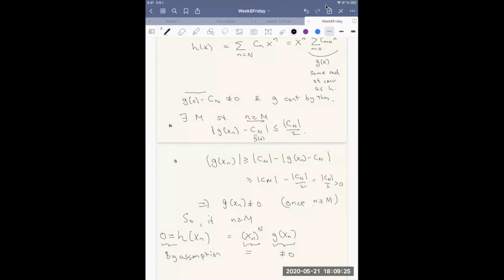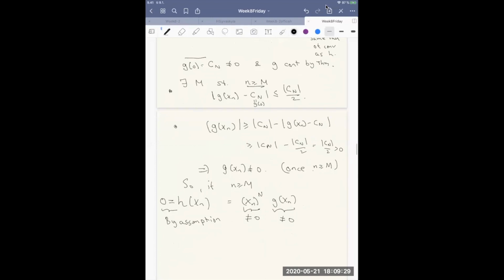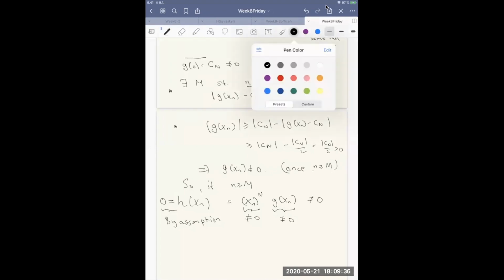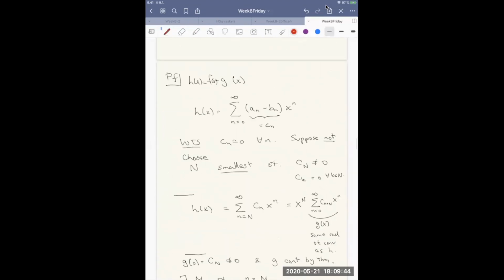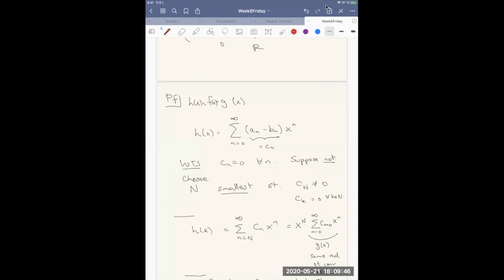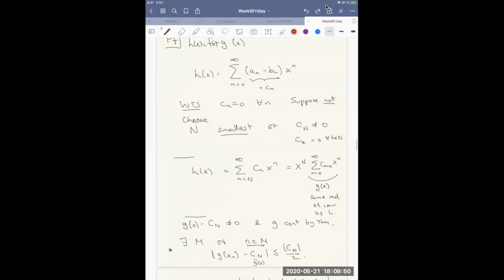This is a non-zero number, because we assumed that x_n is not equal to 0. So we get a contradiction. This is not equal to 0, yet it is also equal to 0. So not equal to 0, equal to 0, contradiction. So something's got to give, and what gives is that the possibility that there were any indices that weren't 0 is not possible.